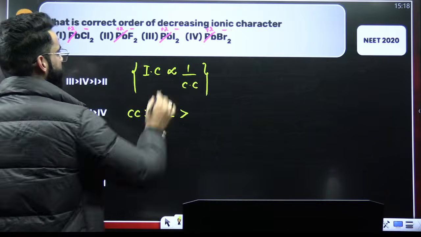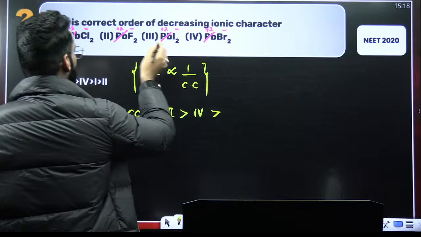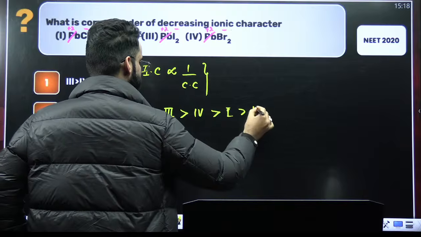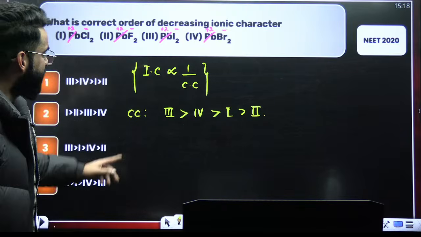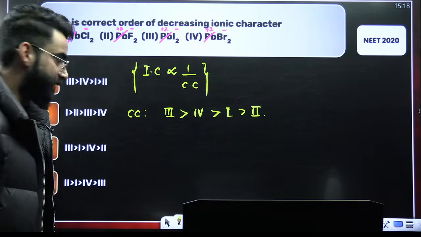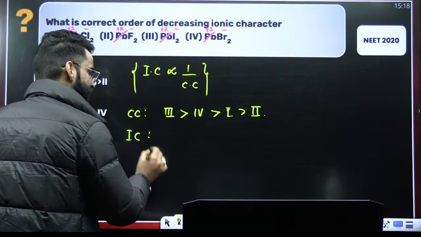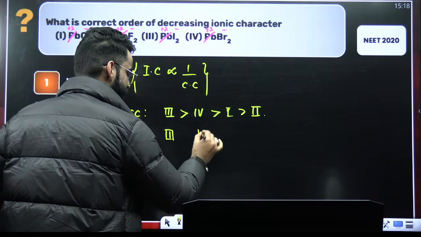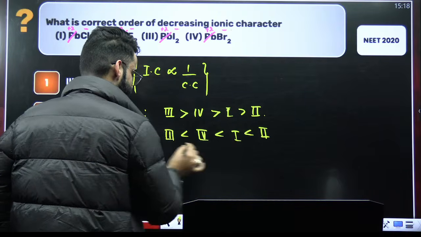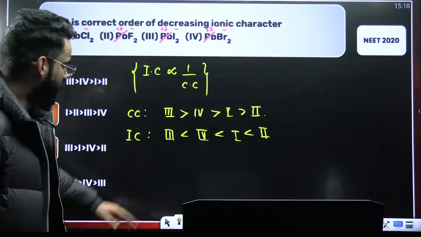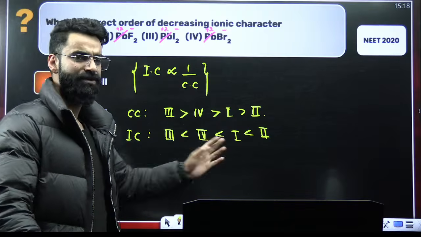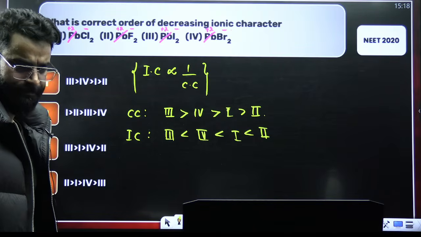followed by your fourth, followed by the first one, and then comes your second one. This is the decreasing order of covalent character, right? Now, what about the ionic character? Ionic character is going to follow the same order, but in the reverse way. This is the increasing order of ionic character. But do I have to write the increasing order or decreasing? I have to write the decreasing order of ionic character. This is the increasing one. So just reverse it. You will get the decreasing one.